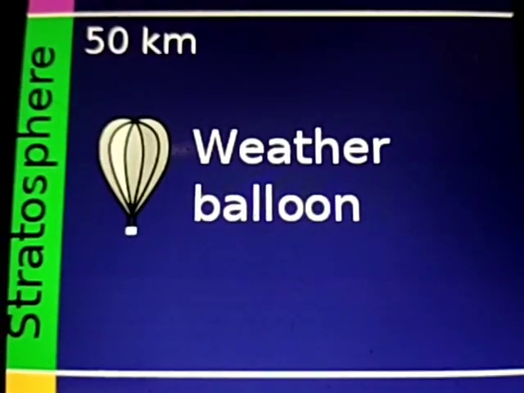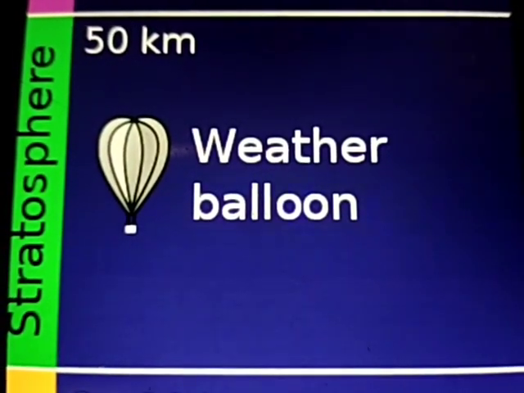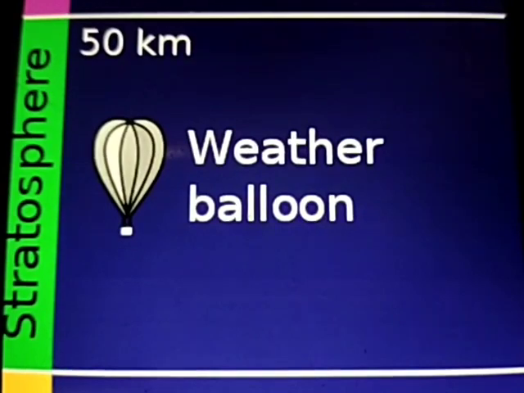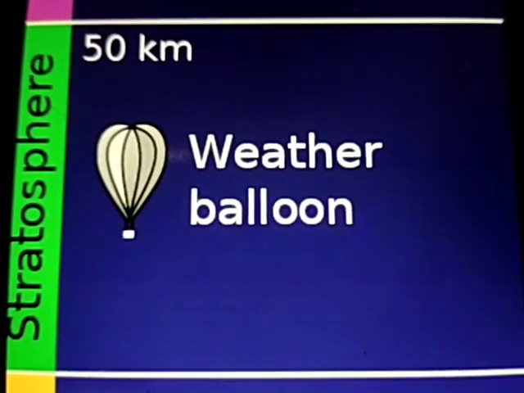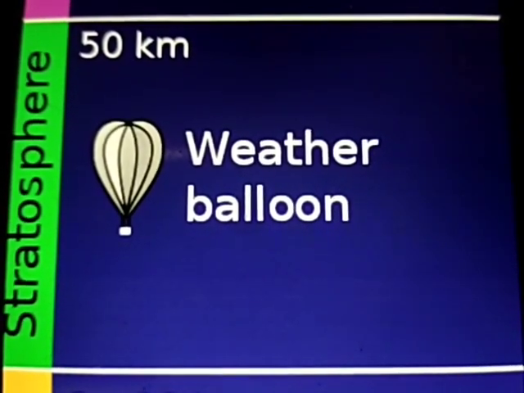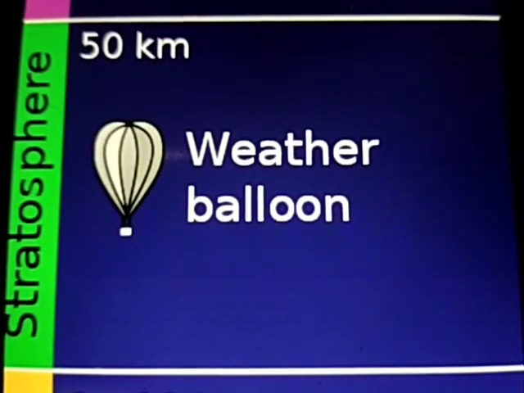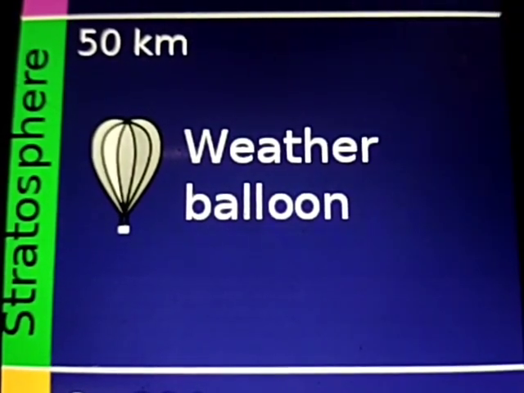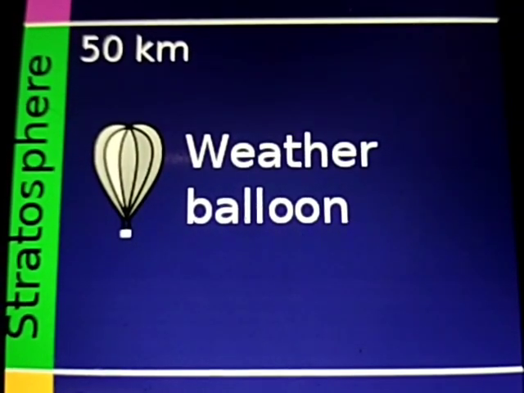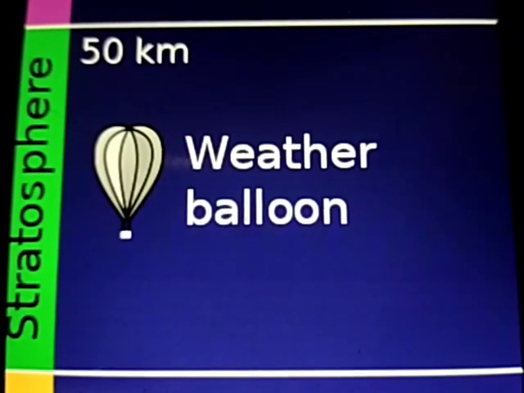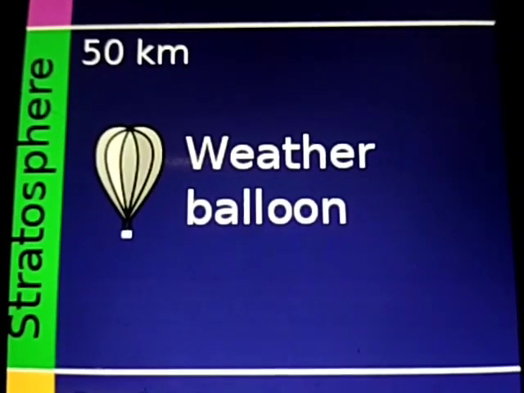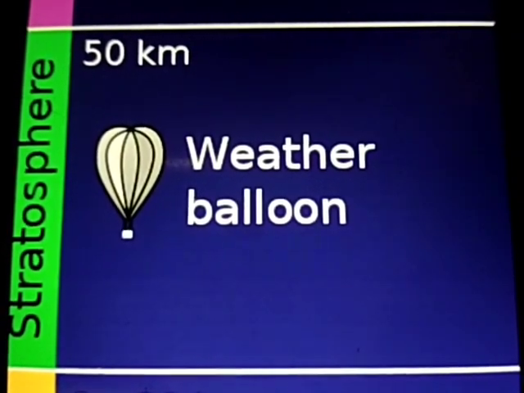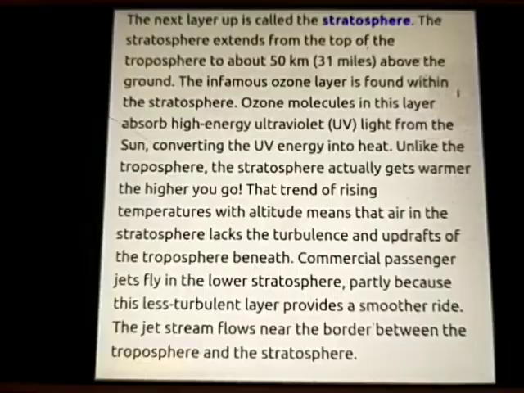Hello my dear students, continuing the same video in geography chapter number 2. I have explained to you about what is atmosphere, and also I have explained the first layer of the atmosphere, troposphere. Now from this video I am going to start the next layer of the atmosphere, that is stratosphere.